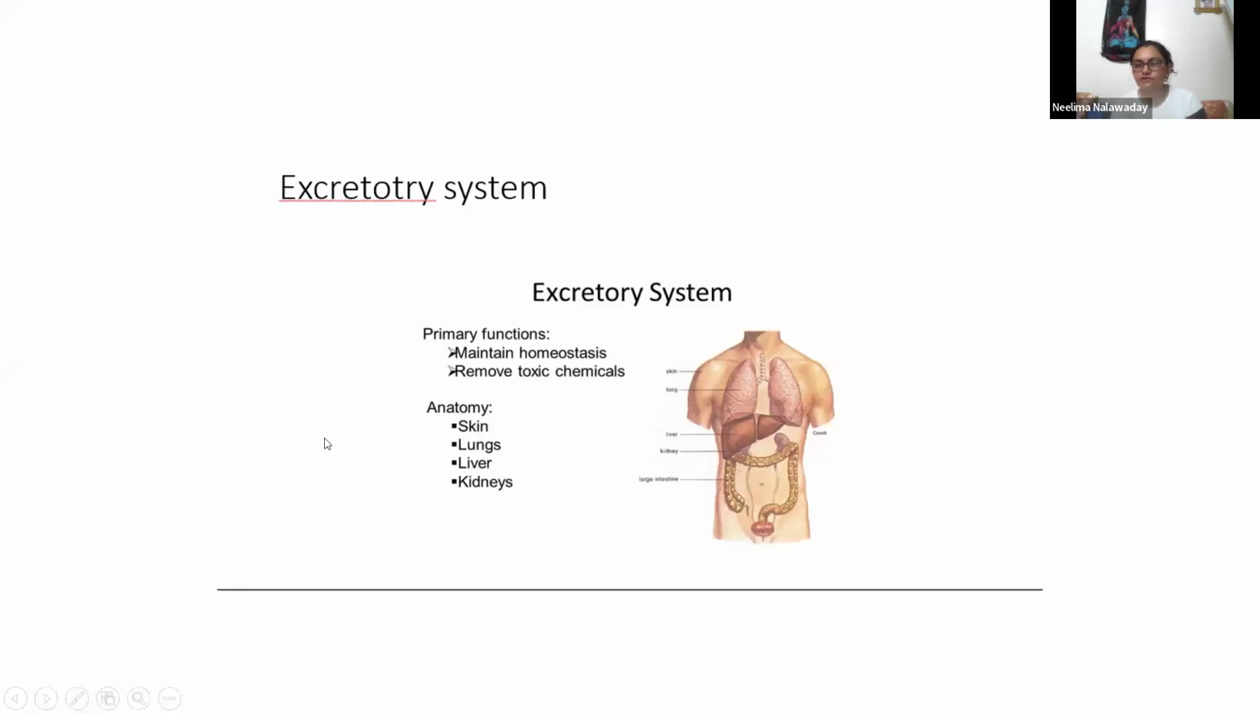Now, functions of excretory system. Primary function, to maintain homeostasis and remove toxic material. So what is homeostasis? That part is remaining, it is there in our syllabus. But in short, homeostasis is to maintain internal environment, internal systemic environment. Each and every system is working in coordination with each other.